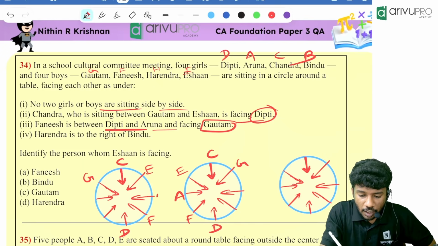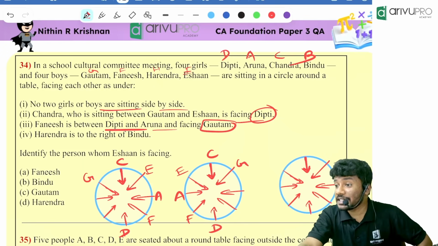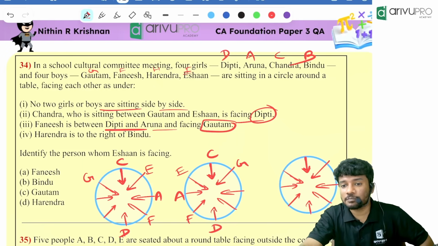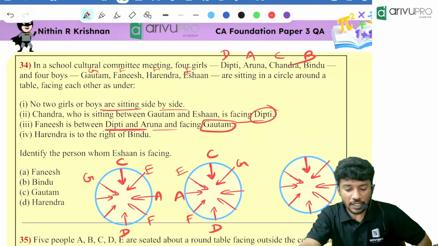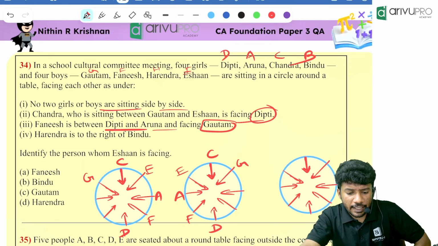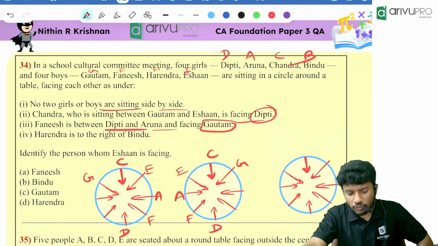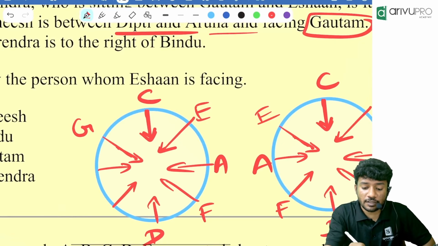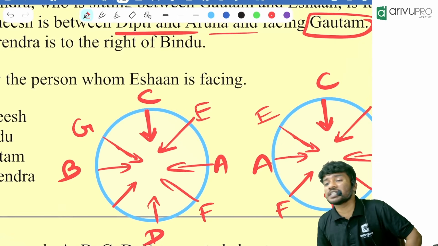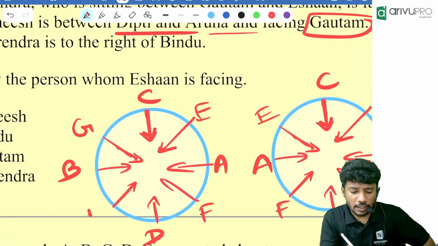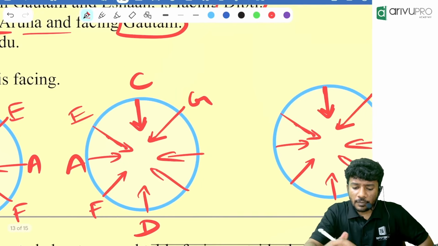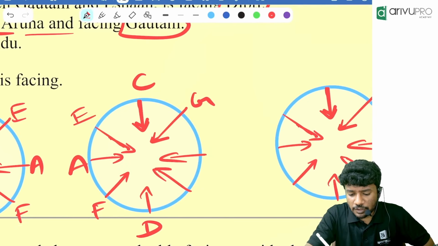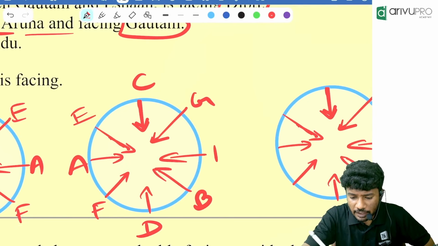Deepthi and Aruna. Every time it was D, F, A. Here it is Deepthi, Fanish and Aruna. Then what is given? Harendra is to the right of Bindu. For example, two possibilities we will take. Harendra is to the right of Bindu, right? That means if Bindu is here, Harendra will be where? Down. Since it is right of Bindu, if Bindu is here, Harendra will be what?